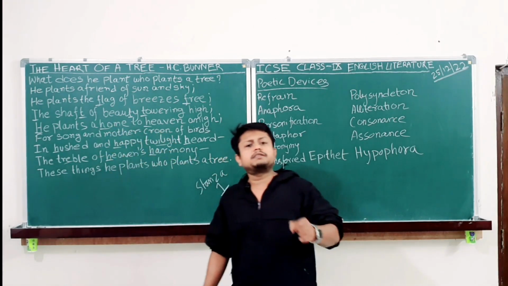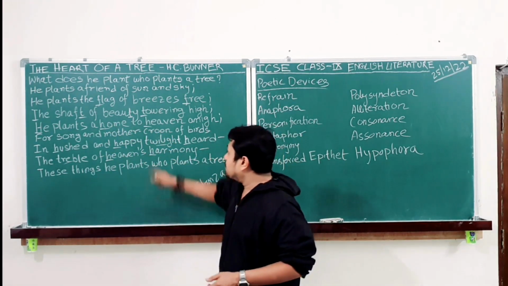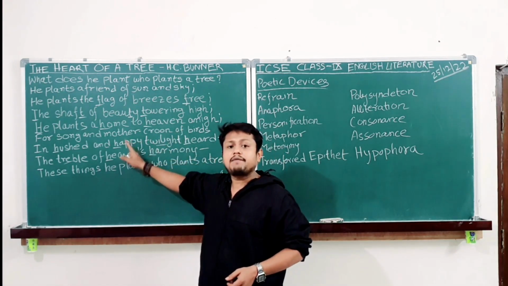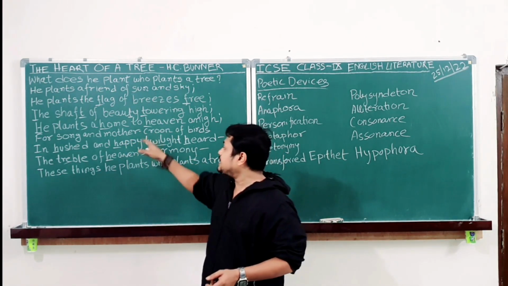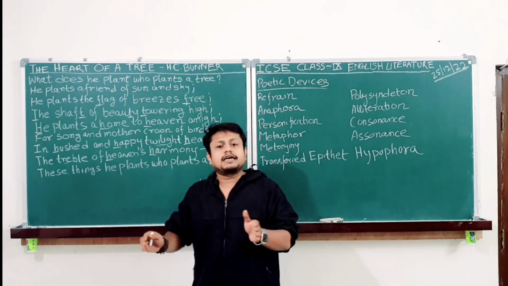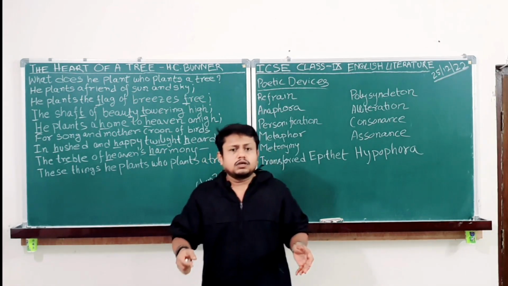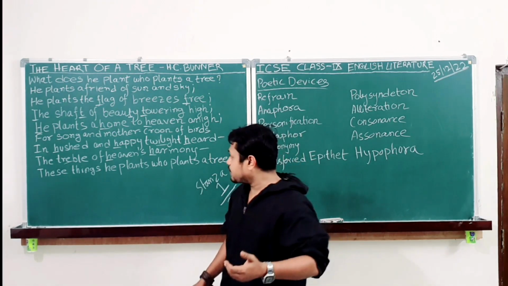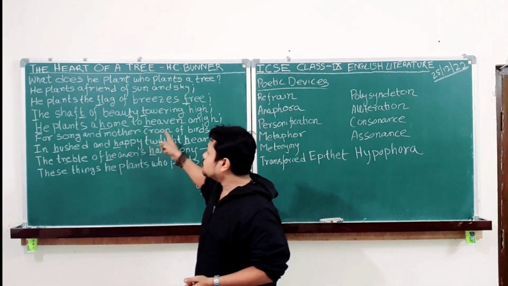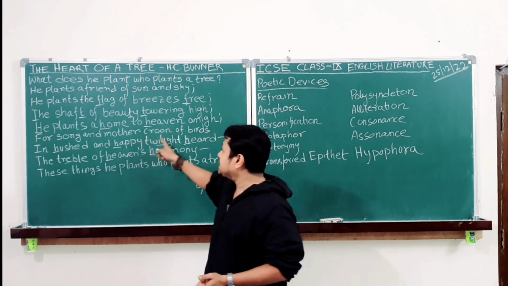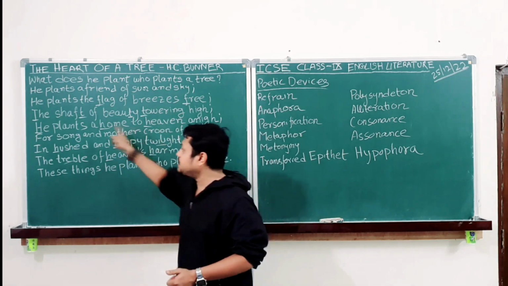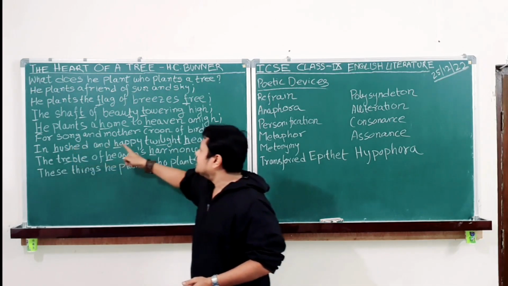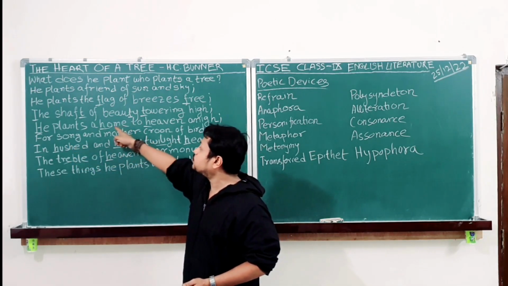Therefore, one who plants a tree, what happens is, when a mother croon bird returns home. Home is what? Home is a place where you find peace. A mother croon bird is happy because it's returning at the time of twilight. Now, at the time of twilight, all the animals, the birds which take shelter under a tree, they return to their home. Okay, so a mother croon bird is happy and is making the twilight happy, which is otherwise a silent twilight. It is happy. Why? Because it is returning to its home.